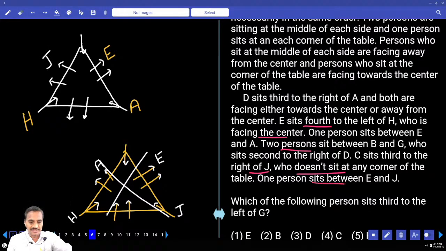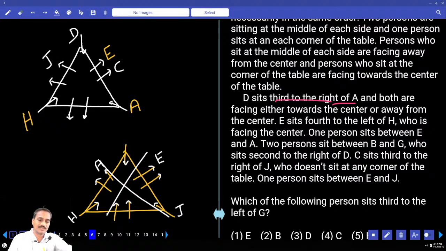C sits to the right of J, so C is here. J does not sit at any corner, and there is one person between E and J. Then next, D sits to the right of E, and D must be here. Both are facing towards the center or away from the center. In this case, both are facing towards the center.